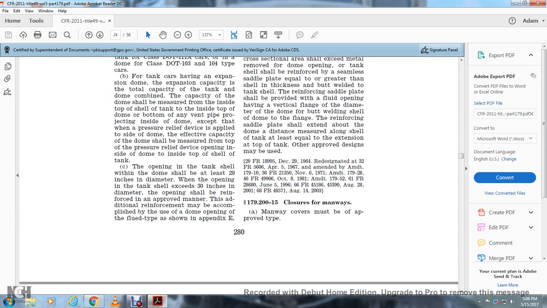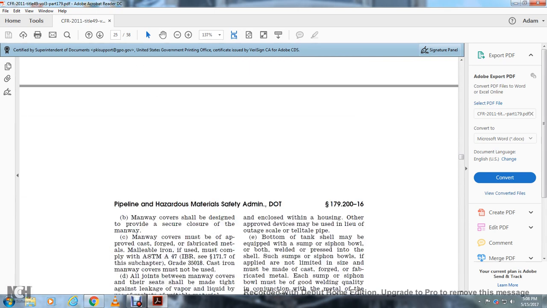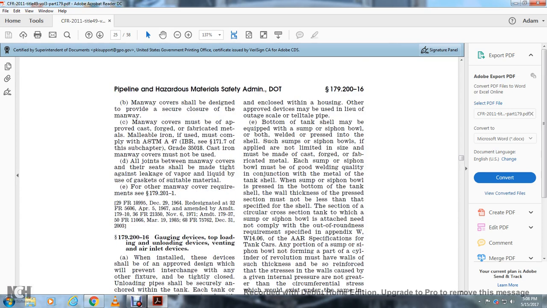179-215 Closure of the manway. Manway covers must be an approved type. Manway covers shall be designed to provide a secure closure for the manway. The manway covers must be made of cast or forged fabricated metal or malleable iron. If used, cast iron must comply with ASTM A47 grade 35018. Cast iron manway covers must not be used.